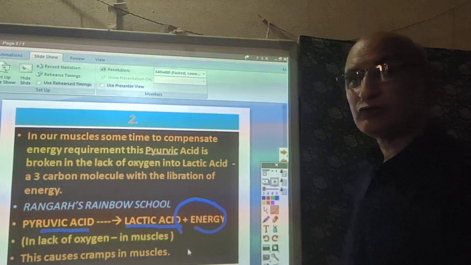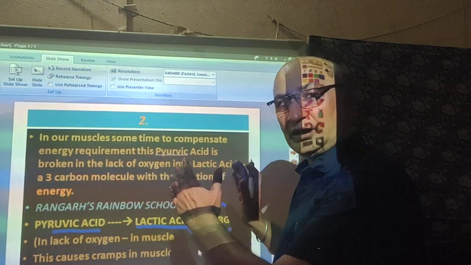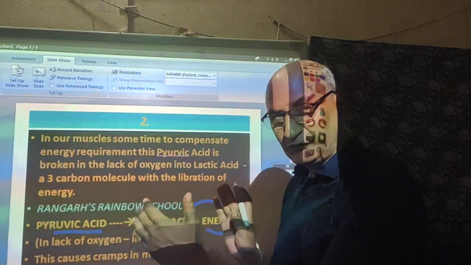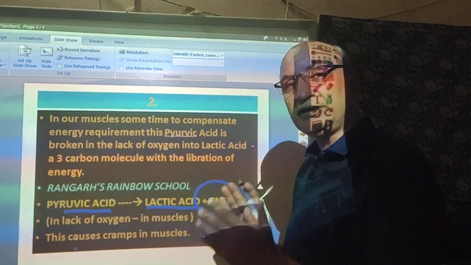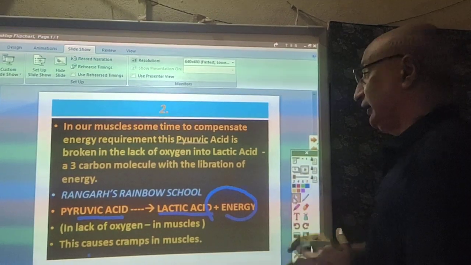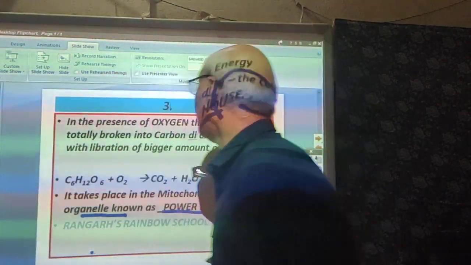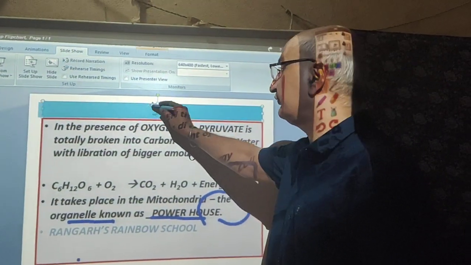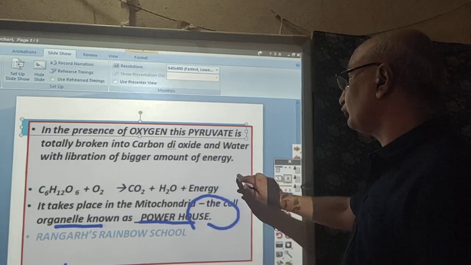Okay, so what we studied so far, we learned that pyruvate may change into ethyl alcohol. In the deficiency of oxygen, dear students, this pyruvate may change into lactic acid. Okay. Now, what happens next? Now, under aerobic conditions, what is the third consequence of this?